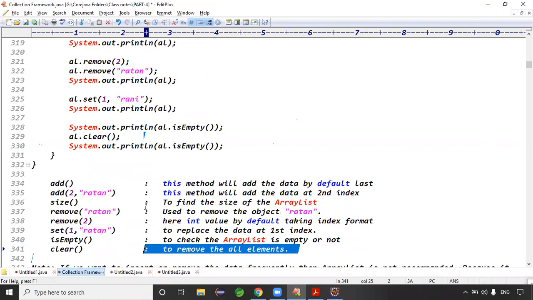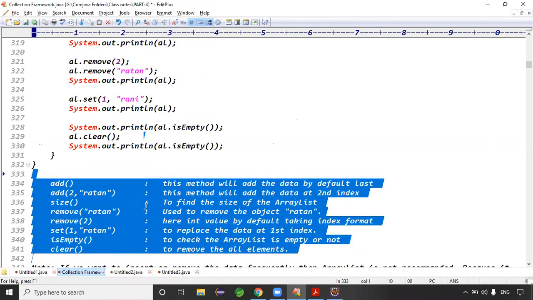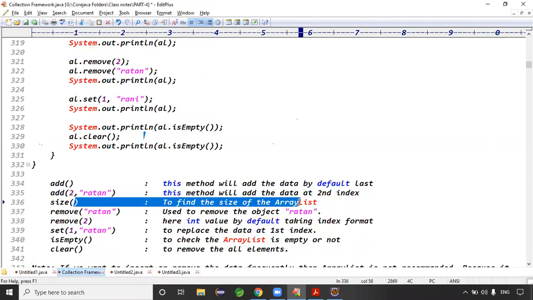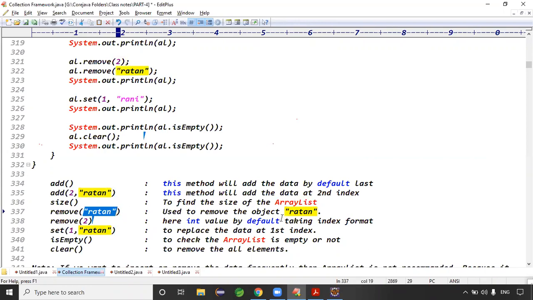For your satisfaction, I have written these points here. The add method will add the data at the last position by default. Add of 2 means this method will add the data at the second index. The size method finds out the size of the array list. The remove method removes the object Ratan. Remove of 2: if you're giving the data, that object is removed.